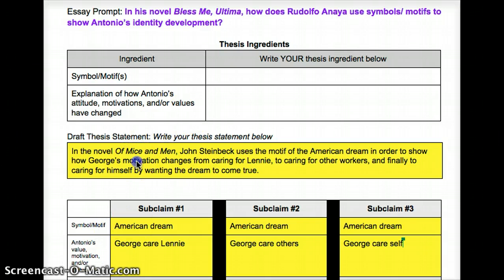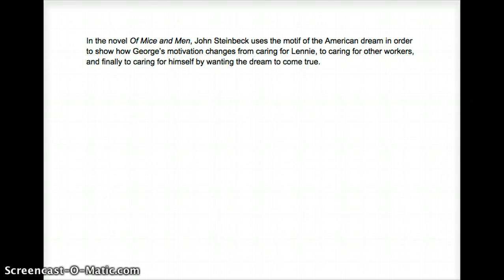So the first thing I'm going to do is take my thesis statement and put it into my draft. And I'm going to just leave my thesis there as I start my draft and come back to writing my introduction after.